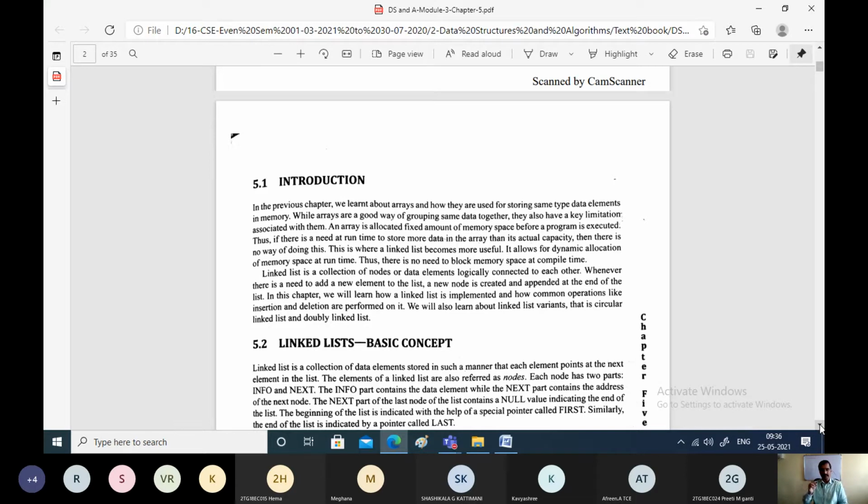Whereas in case of linked list, we can create nodes which contain more than one type of data. That means by using structures, we can create the node which can contain more than one type of data together, for example, integer data, character data, and floating point data. So that is one property of the linked list.